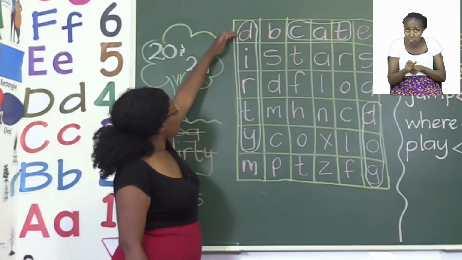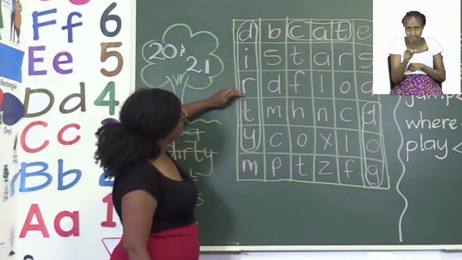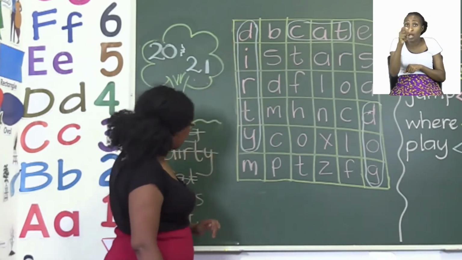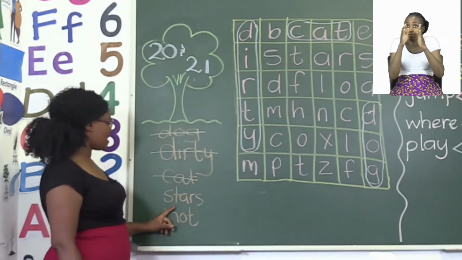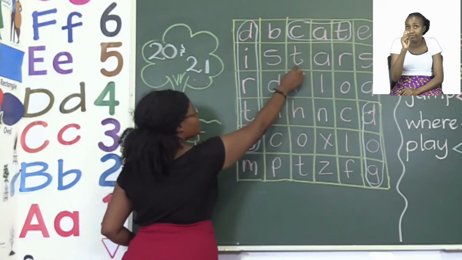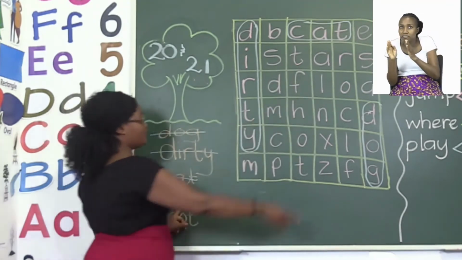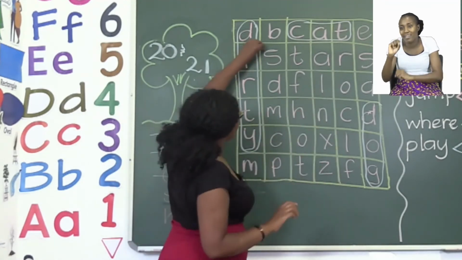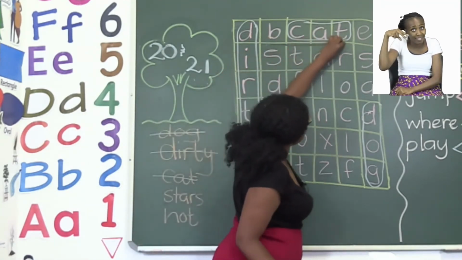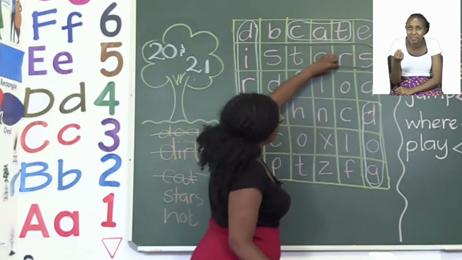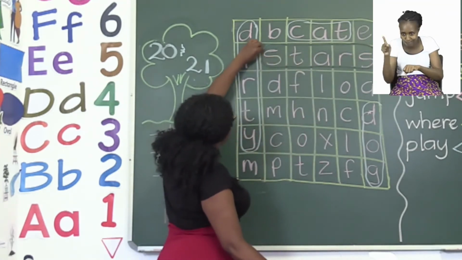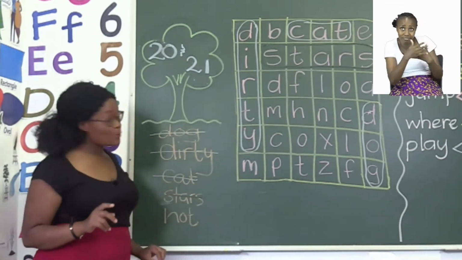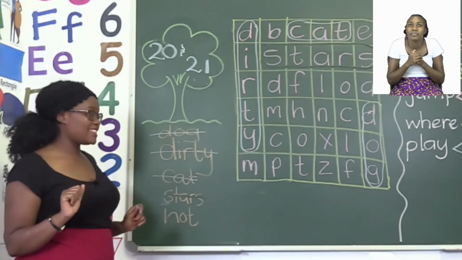We're going to start at the top corner and we are looking for an S. Nothing here so far. Oh, I found one! And the next letter is a T. And here's one. And we have an A, an R, and an S. So that means the word stars is here. Remember to only circle the letters you need and do it carefully. Then don't forget to cross out the word before you move on to the next one.